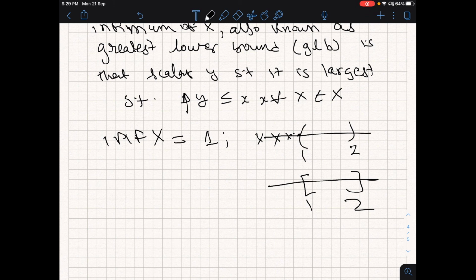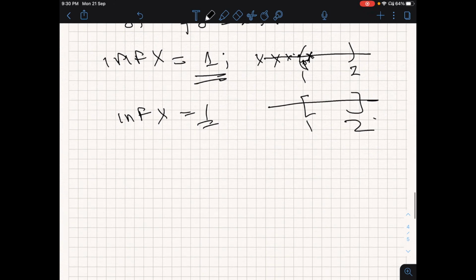Once you reach 1, anything you push further is not a lower bound anymore because this number is lesser than this particular number. So therefore, even if this is an open set, the infimum is 1. In this case, 1 is a part of the set X and is the infimum. Both have the same infimum 1. In one, it is a part of set X. In the other case, it is not a part of set X.